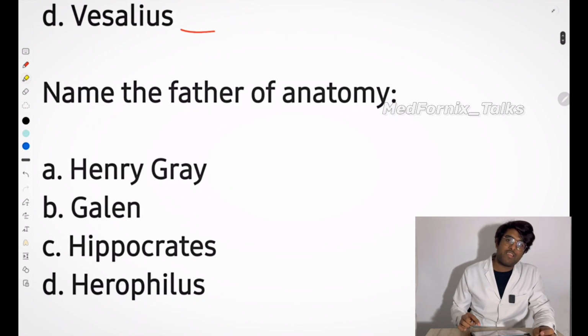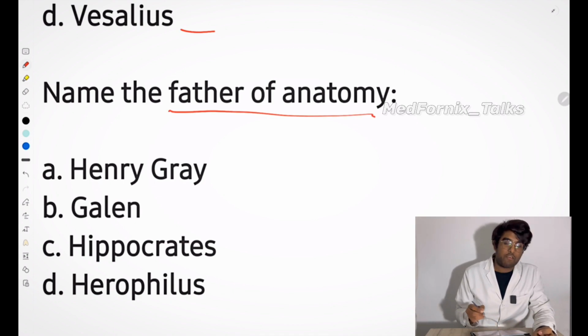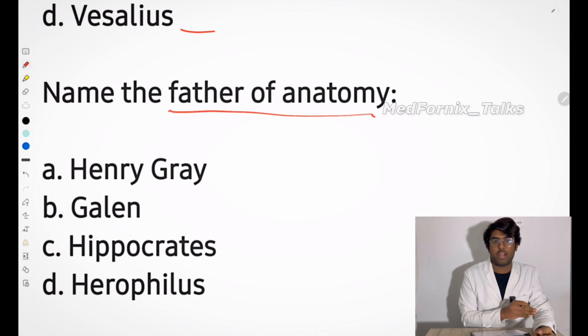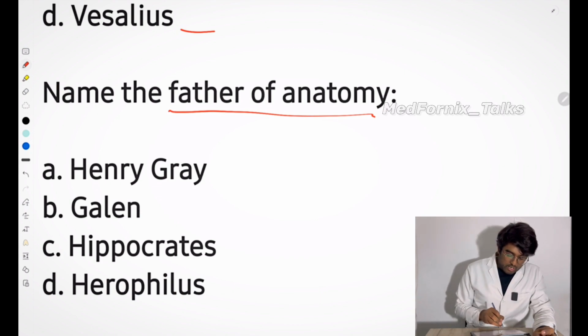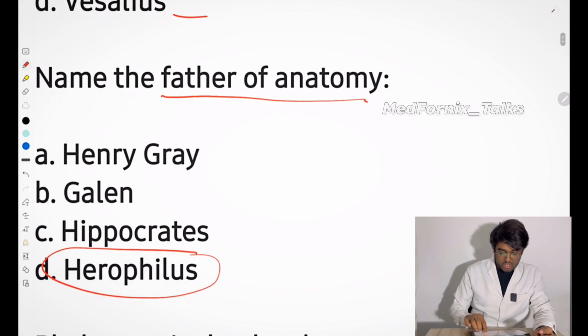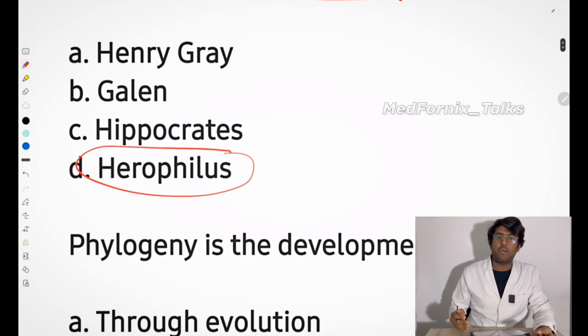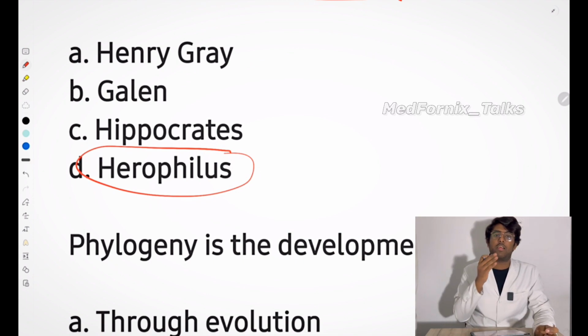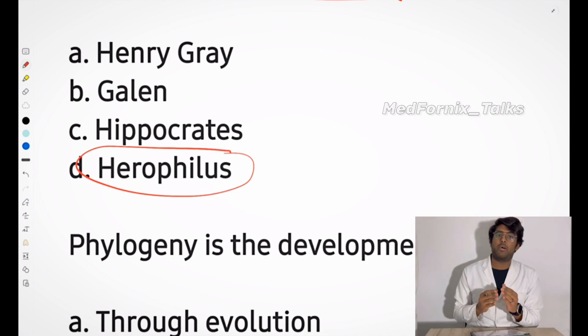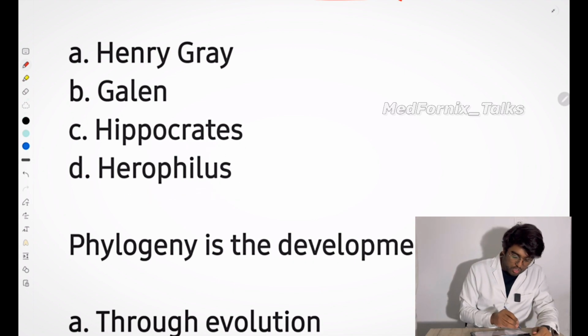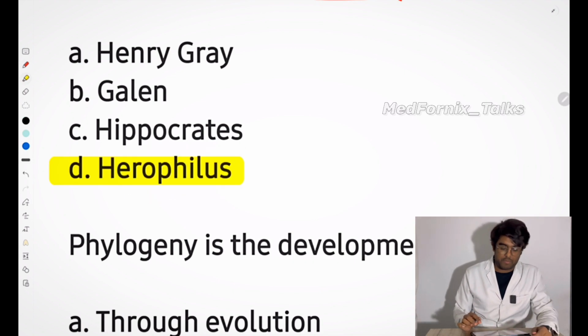Next, the third question: name the father of anatomy. Who is the father of anatomy? We have talked about the founder of modern anatomy, and that was Da Vinci, and this is the father of anatomy. We can focus on Herophilus now. Herophilus is the father of anatomy. Actually, there are lots of fathers nowadays, like for modern anatomy, traditional anatomy, and whoever modifies the anatomy is known as a father. Here, according to the options, Herophilus is the father of anatomy.